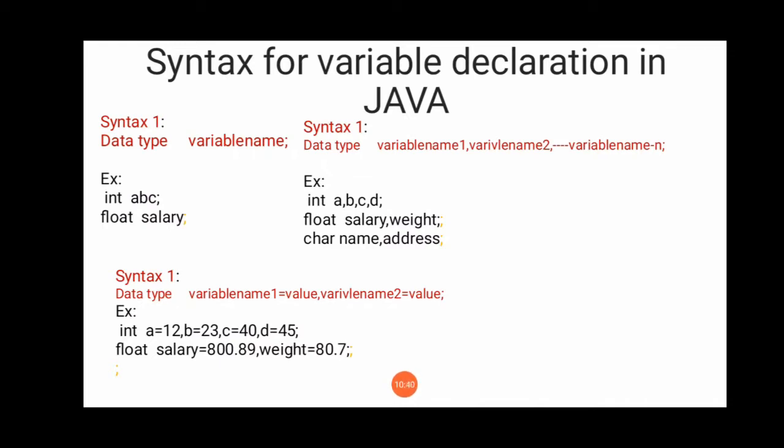So you can find out that you already know how to declare a variable. It is very easy for anyone to understand how to declare a variable in Java, because you know how to declare a variable in C. You know the rules of variable declaration in the C programming language. So it is very easy, so Java is simple.